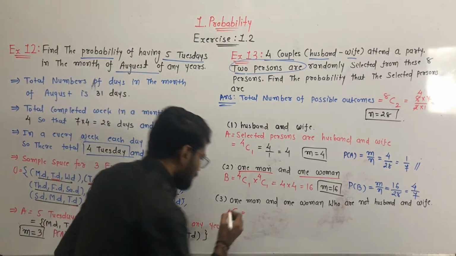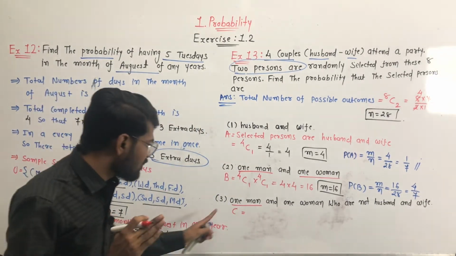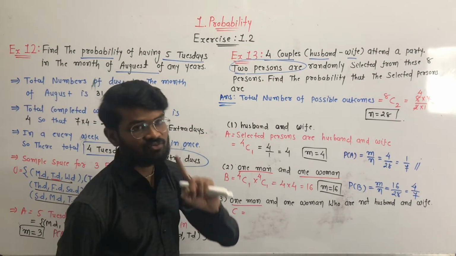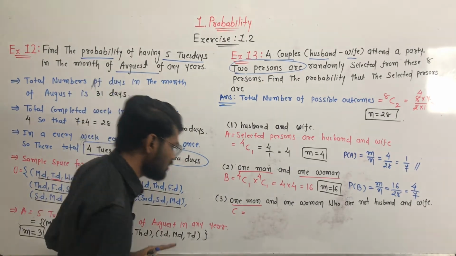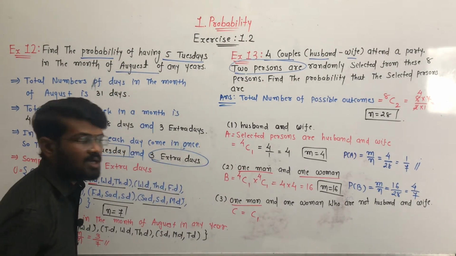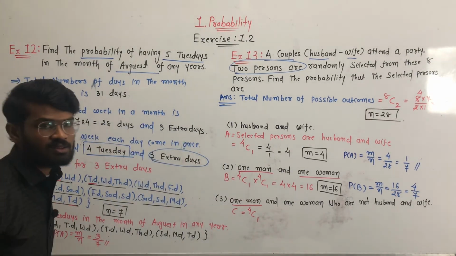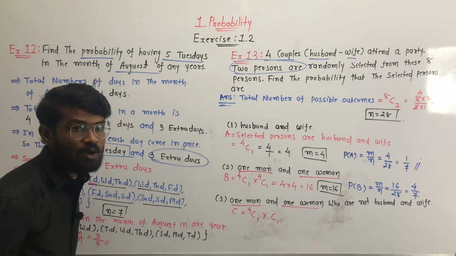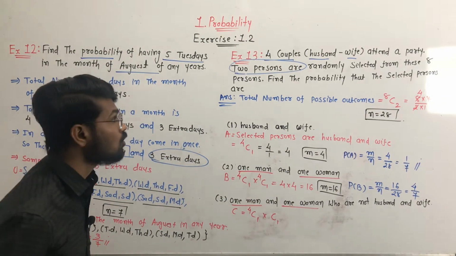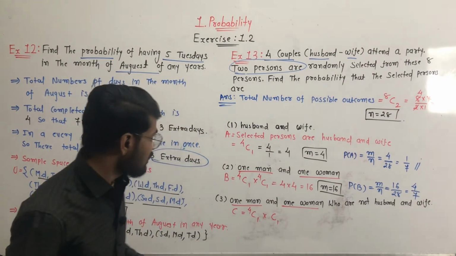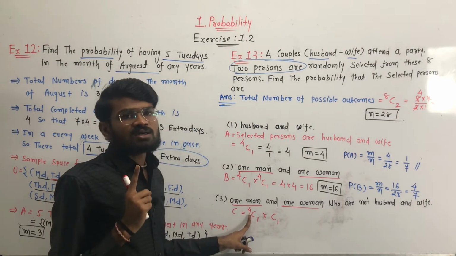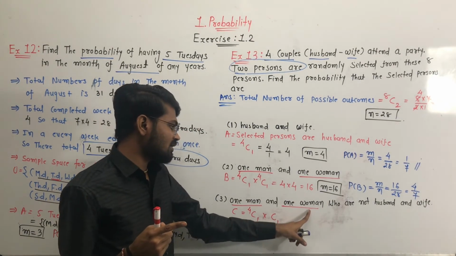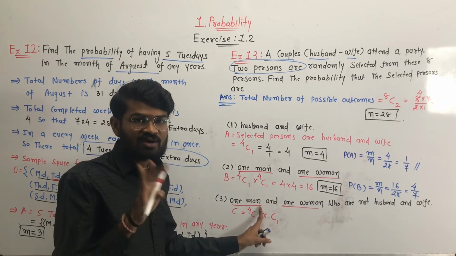Okay, so we have to select 1 man. First we select 1 man out of 4 men. Yes, how many men are there in total? 4. Out of these we first select the man. We have to select 1 man out of 4 men. Yes, now we have to select 1 woman. But out of how many women? 4 women? No, out of 3 women. Why? Here we have selected one man, and we have to select a woman, but such a woman that she should not be the wife of that man.